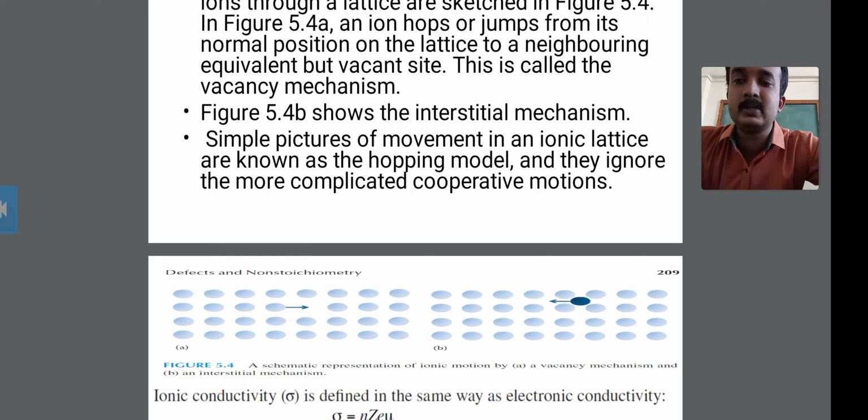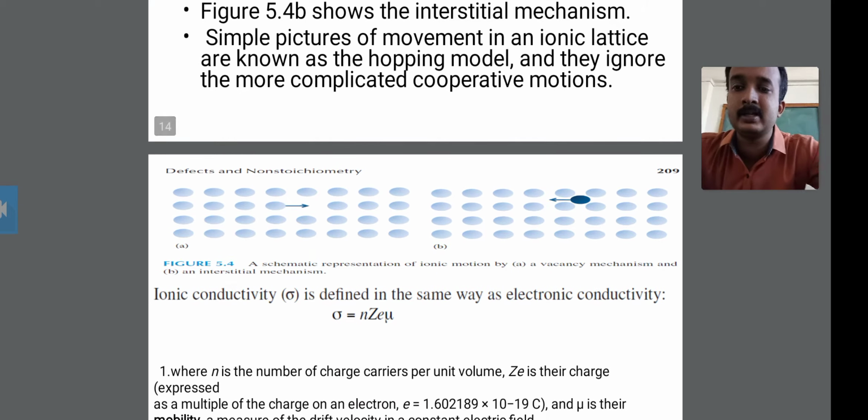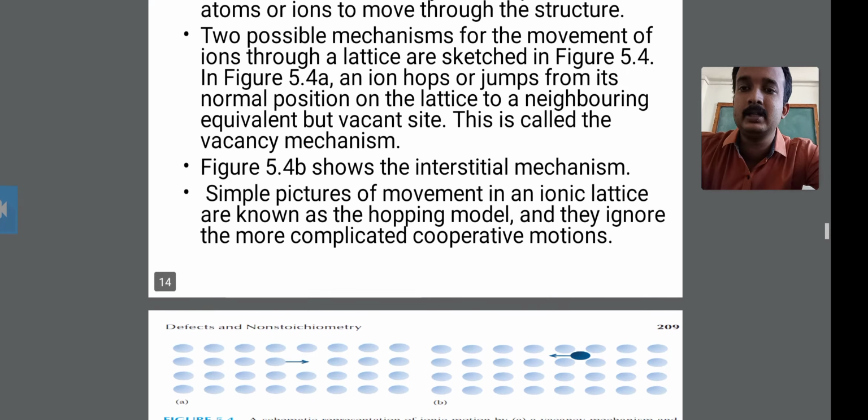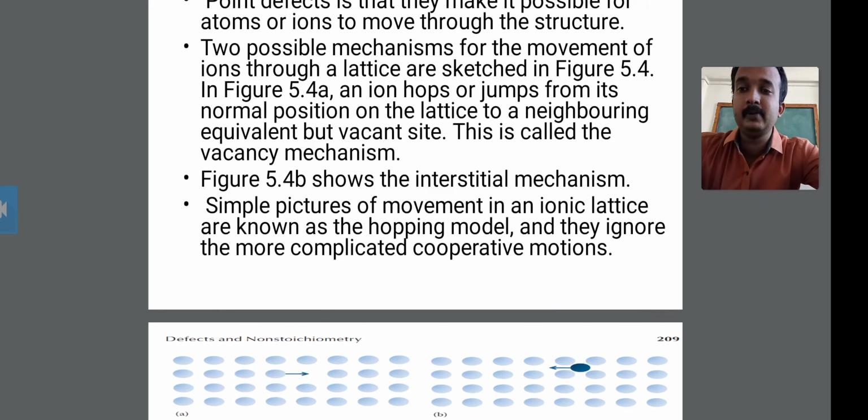Figure 5.4a shows the vacancy mechanism, and figure 5.4b shows the interstitial mechanism. In diagram A, the ion hops or jumps from its normal position on the lattice.